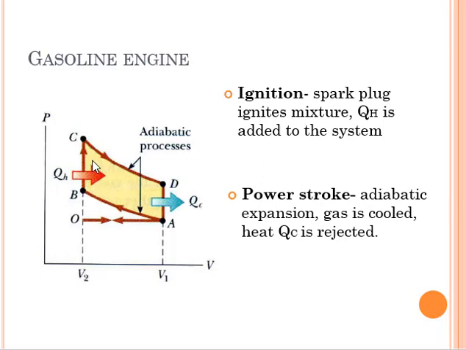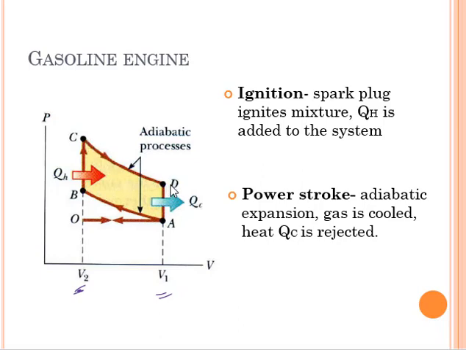Then after that, we now have from C to D, because of the pressure inside, the gas can do work on the system. Again, you can see the volume has increased from point C to D. If the volume has increased from point C to D, that means that work is done by the gas.